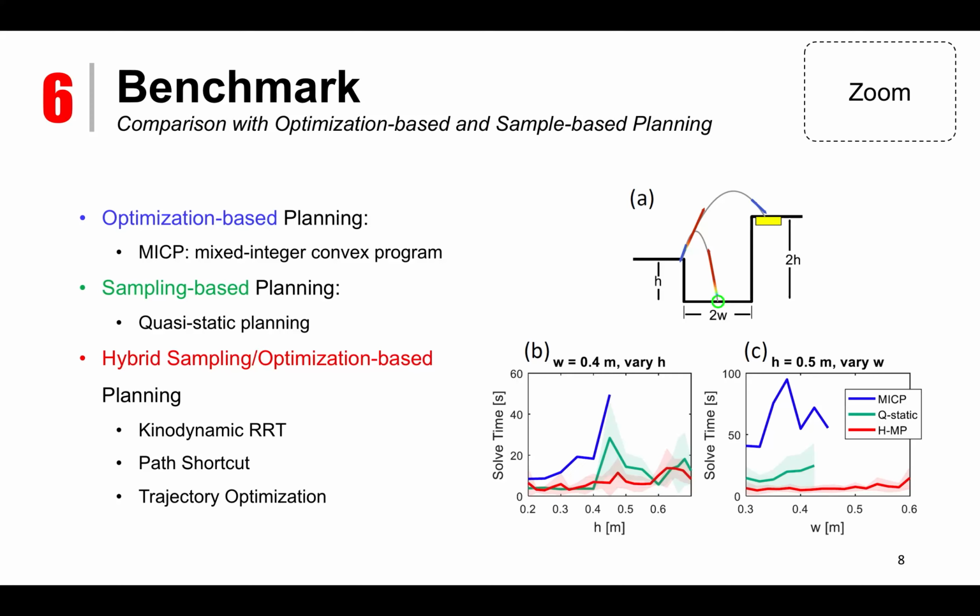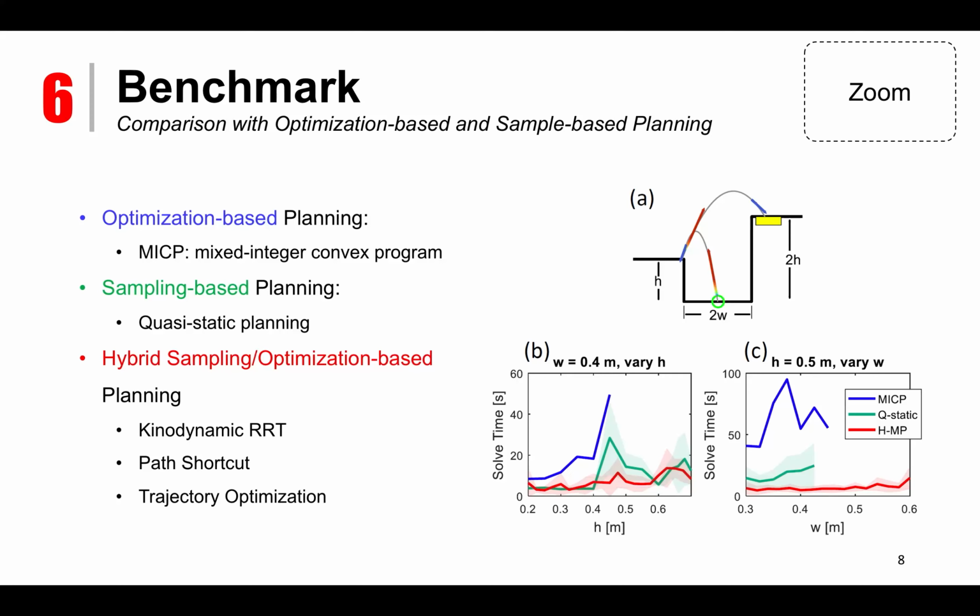In comparison, the proposed hybrid sampling optimization-based planning algorithm is able to find a solution in all of the cases and its solve time is less than the other two methods. The reason that the quasi-static method cannot find a solution once the gap width is beyond some threshold is because it assumes that the robot always starts from a static pose and it cannot reason about momentum.